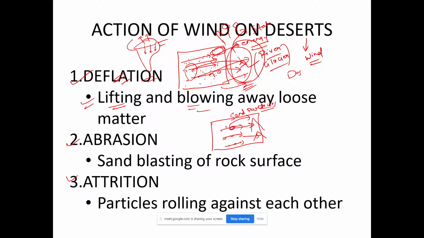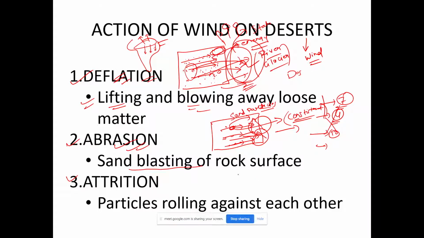These sand particles, although they are very tiny, but wind has a property that it is very constant, it is very consistent, right? It is not like us, like we study 7 days very well, then next 4, 5 days we don't study anything, then we again study for 10 days, something like that. So this is not the case with wind. Wind is very consistent, it will keep hitting, keep blasting these rocks, right? And then it will weather this rock also. So this process is known as abrasion, right? So abrasion is nothing but sand blasting of rock surface by the wind, right?